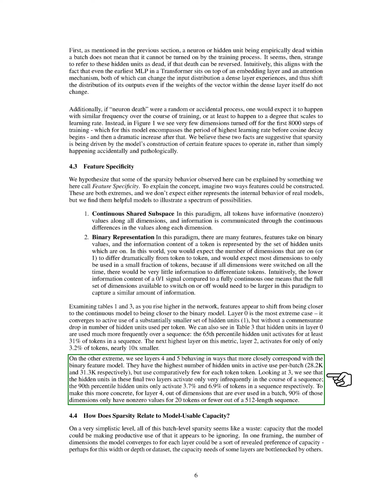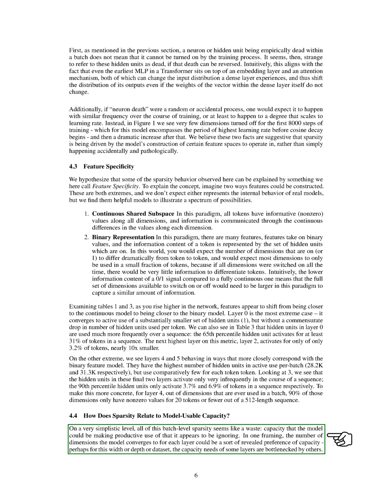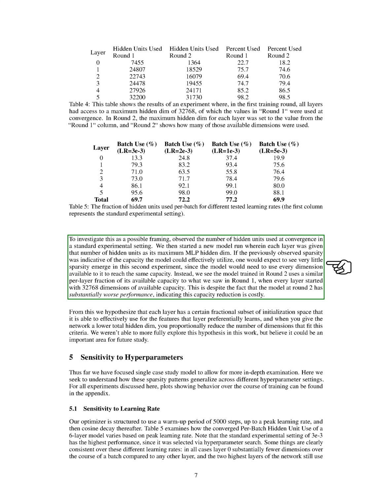The sparsity observed in neural networks raises questions about the model's usable capacity. Despite batch-level sparsity, the model may not effectively utilize all available dimensions. When we constrained each layer to the number of hidden units used at convergence, expecting less sparsity, we found that the model still exhibited similar sparsity levels. This suggests that each layer has a specific subset of initialization space for effective learning, and reducing the total hidden dimensions can limit this capacity.